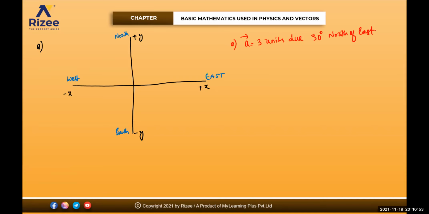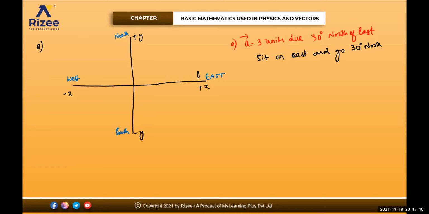Okay, A bar is equal to 3 units due 30 degrees north of east. Whenever you get words like north of east, what you do is sit on the east and go 30 degrees towards the north. Is it clear for everyone? How do you do it? Sit on east and go 30 degrees north.